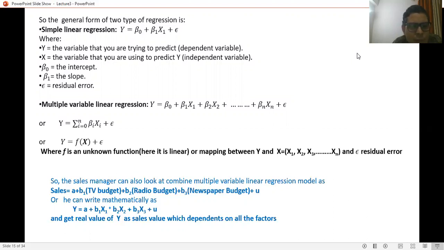So the sales manager can also look at a combined multiple variable linear regression model as sales is equal to A plus B1 TV budget plus B2 radio budget plus B3 newspaper budget plus epsilon. And he can get the real sales amount, which depends on all the factors. So this is the example of the simple linear regression model and the multiple linear regression model. A simple example was the sales manager's sales amount relation with the budget.